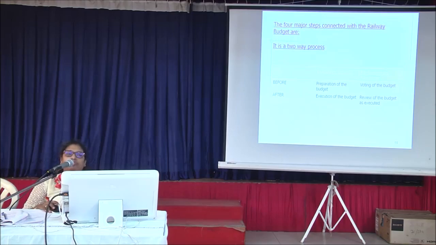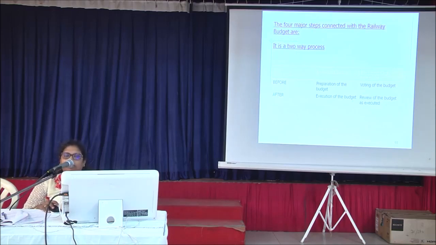Before, the executive function is preparation of the budget, which is done by the railways. Then once the budget is prepared, it is sent to parliament where it is voted. Once it is voted by the parliament, it comes back and the railways will execute the budget.